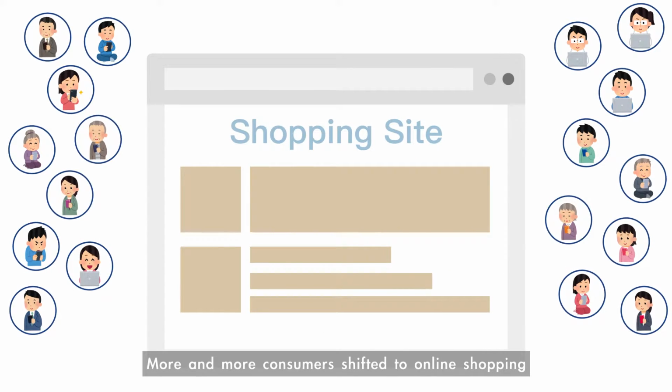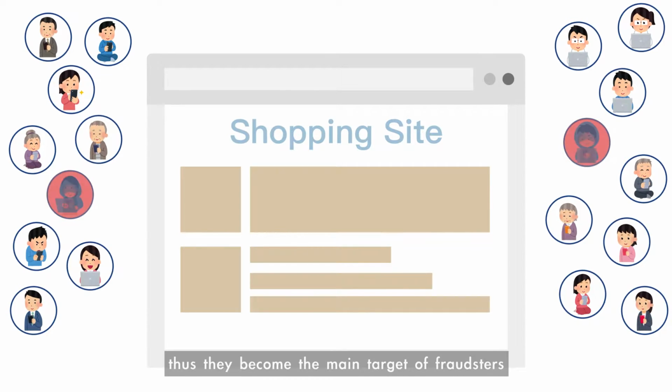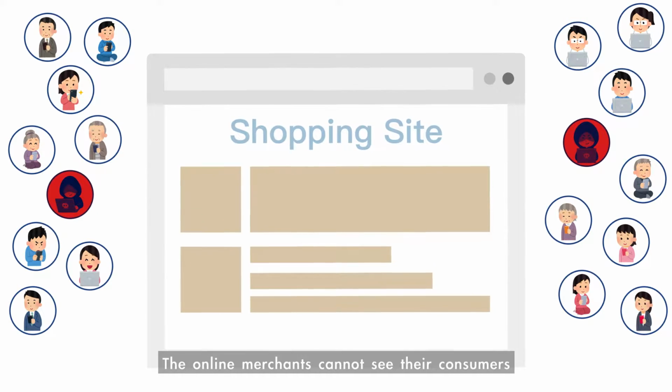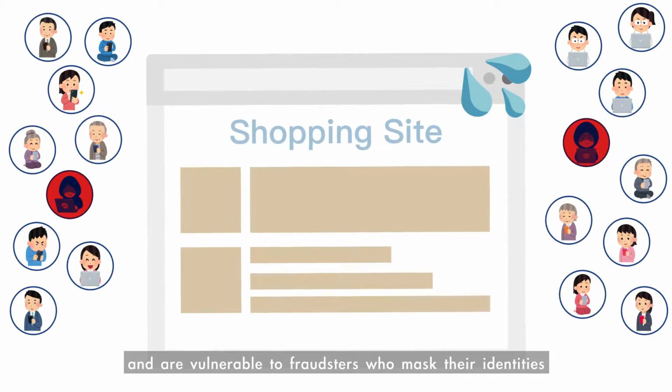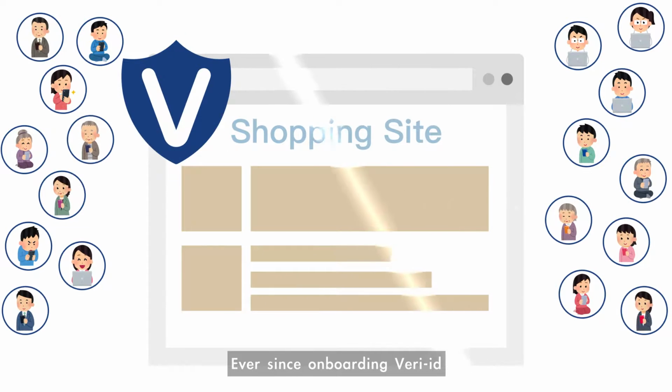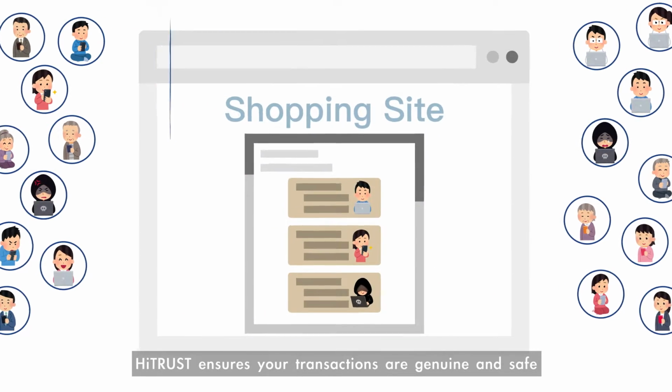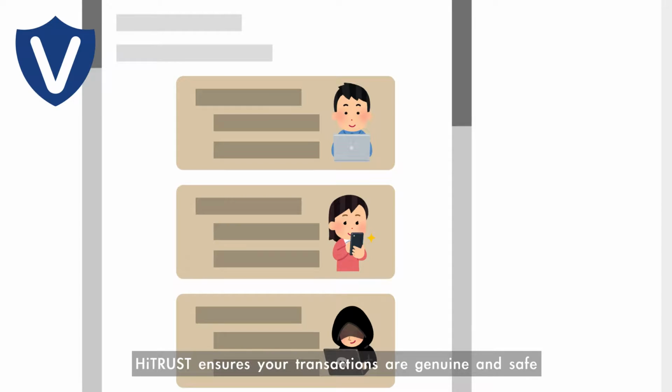More and more consumers shifted to online shopping, thus, they become the main target of fraudsters. The online merchants cannot see their consumers and are vulnerable to fraudsters who mask their identities. Ever since onboarding Veri-id, HiTRUST ensures your transactions are genuine and safe.